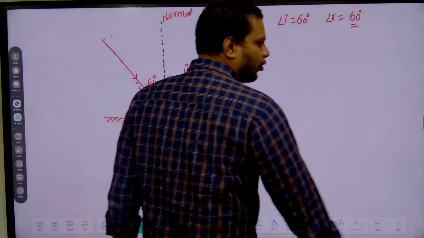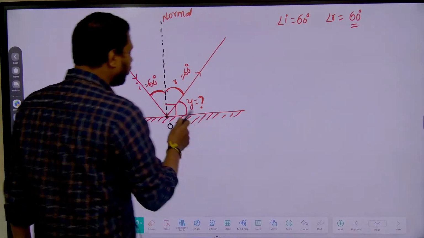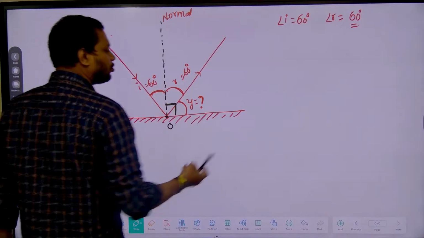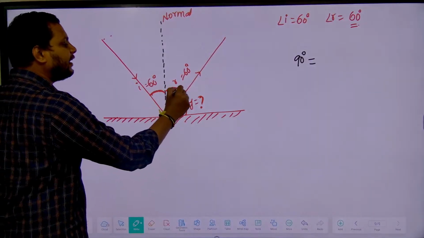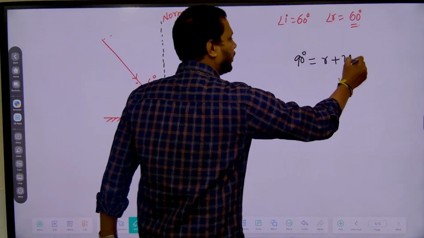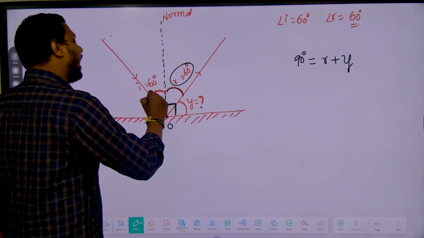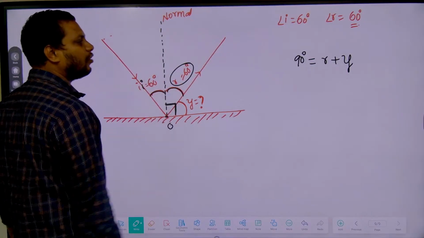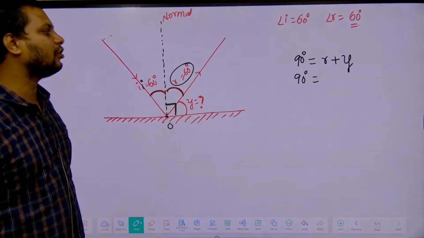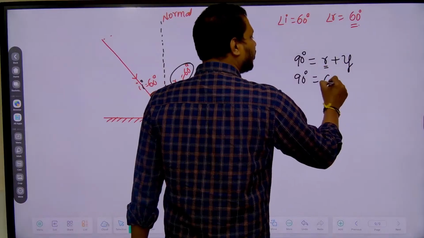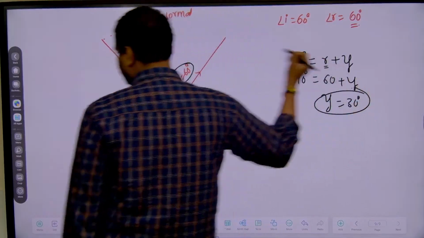Yes, very good, 30 degrees is the angle, someone has given the answer also, fine, good. Now see, what is this total angle? 90 degrees. The total angle 90 degrees is equal to R plus Y. Now try to understand, students, this R is equal to 60 degrees. Why is R equal to 60 degrees? Because the angle of incidence is equal to the angle of reflection. The angle of incidence is 60 degrees, so the angle of reflection is also 60 degrees. So 60 degrees plus Y, then Y is equal to how much? 30 degrees. So this is the answer.